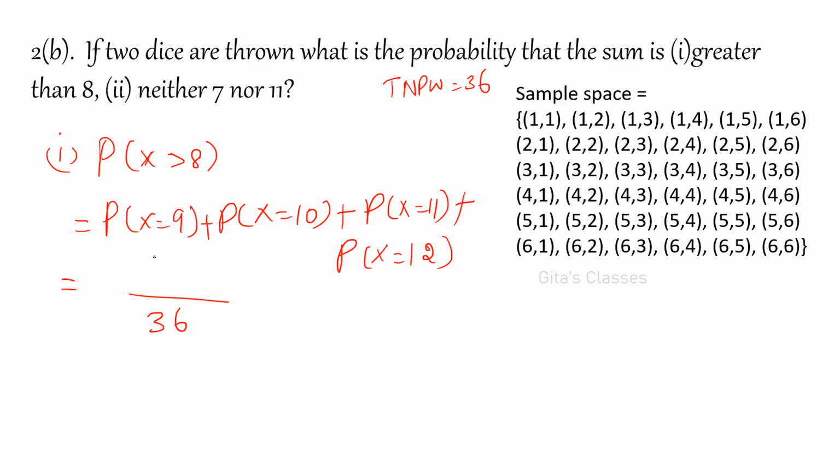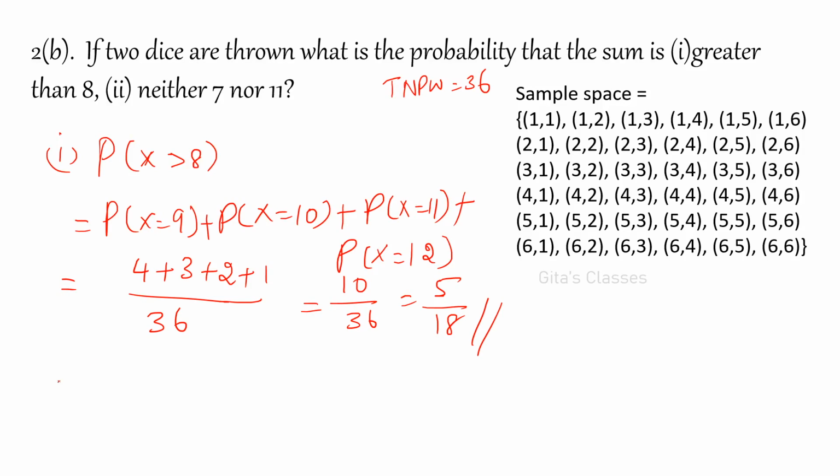For 9: 6 comma 3, 3 comma 6, 4 comma 5, 5 comma 4. So 4 by 36. For x equal to 10, it is 3 by 36. For x equal to 11, only 6 comma 5 and 5 comma 6, so 2 by 36. And for 12 it is only 1. So 10 by 36, or 5 by 18, is the answer.